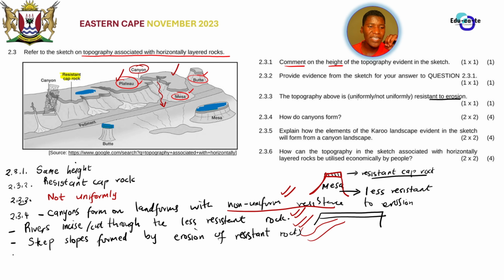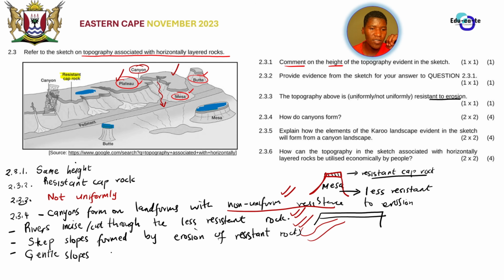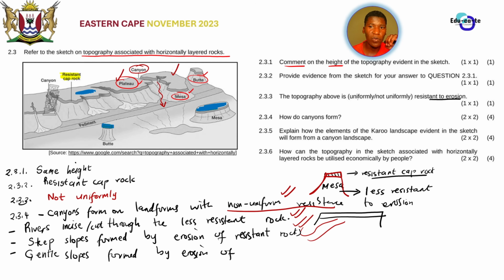And then what if the rivers will erode the weak rock? The weak rock will form gentle slopes. So here you can say that gentle slopes are formed by the erosion of the weak rock or the soft rock. You can say here soft rock, or you can say less resistant rock.